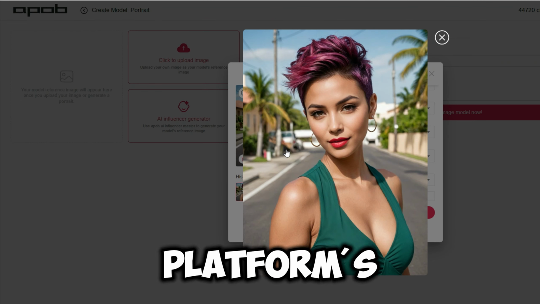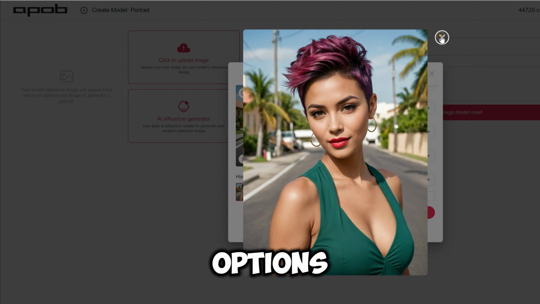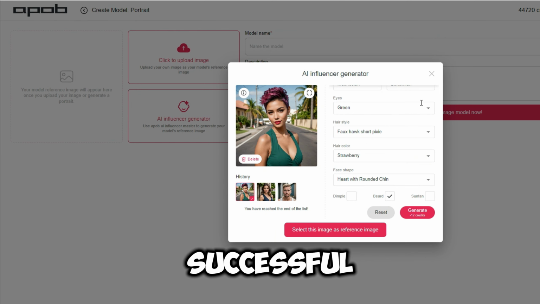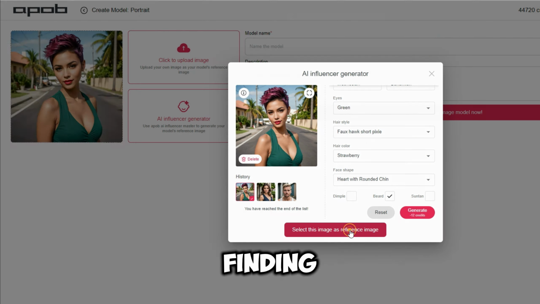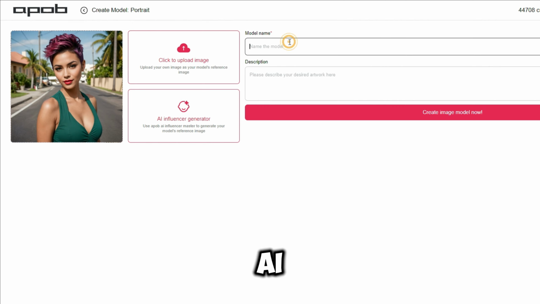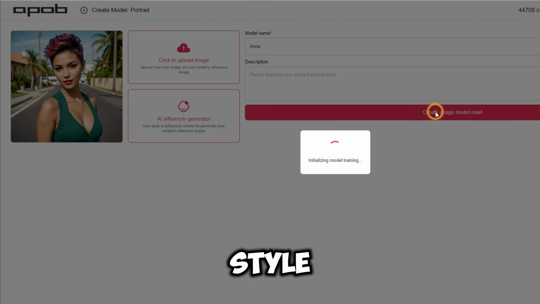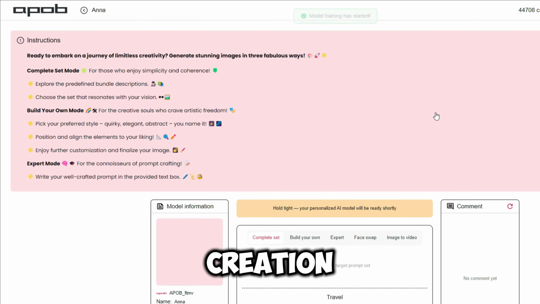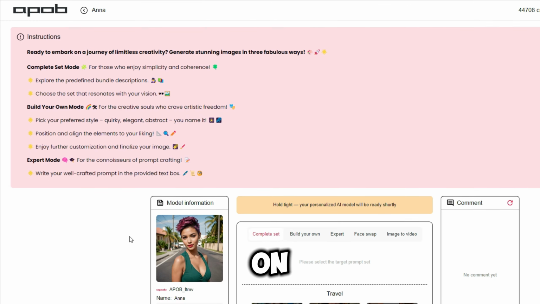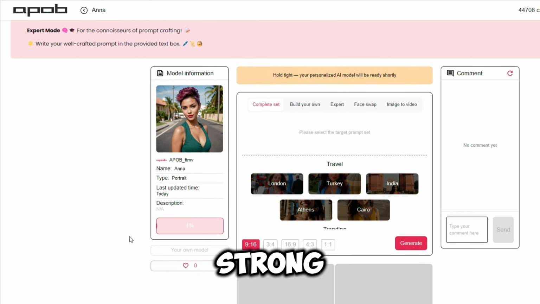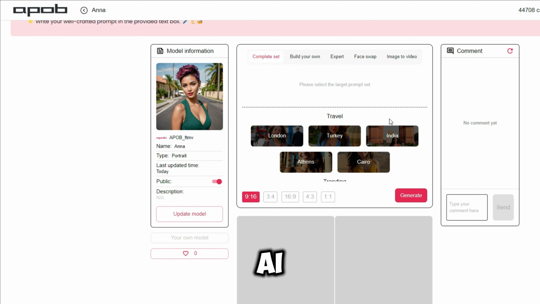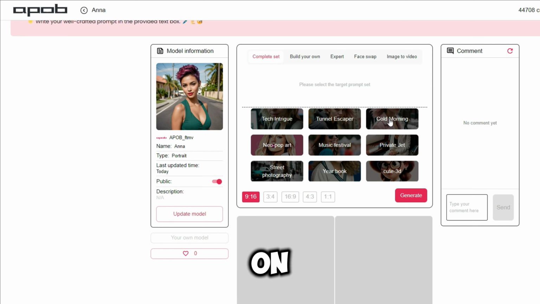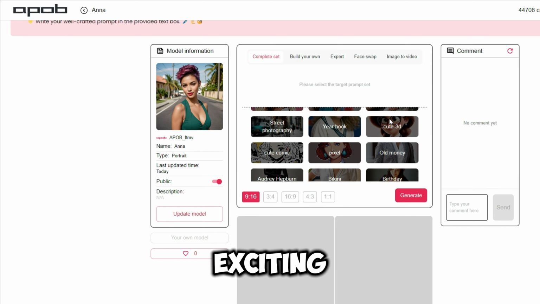As you explore the platform's vast array of customization options, keep in mind that the key to a successful AI influencer lies in finding the perfect balance between AI-generated content and your own creative input. By infusing your unique style and personality into your AI creation, you'll be able to connect with your audience on a deeper level and establish a strong brand identity. With your AI influencer taking shape, you're well on your way to unlocking the potential of this exciting technology.